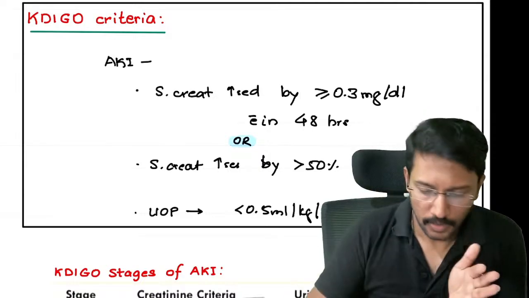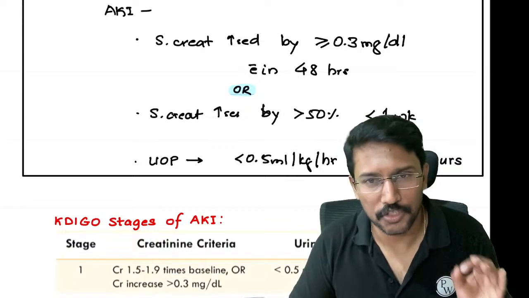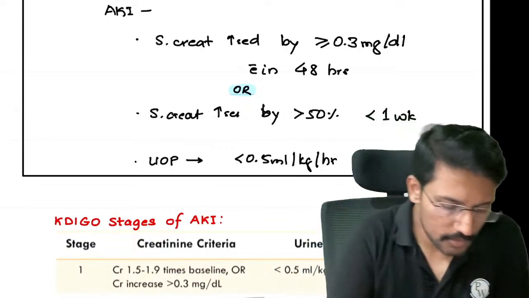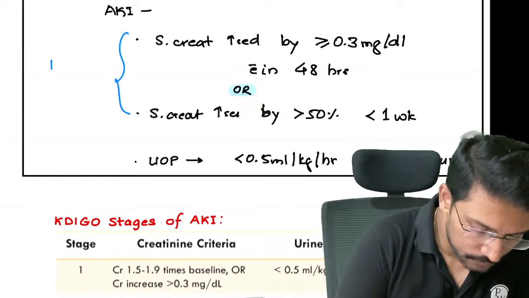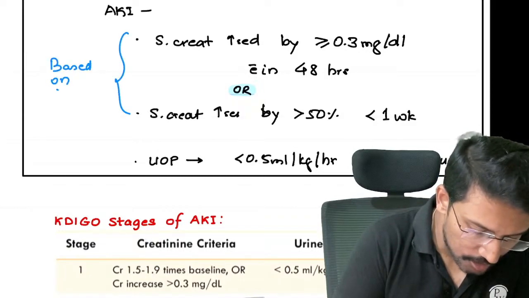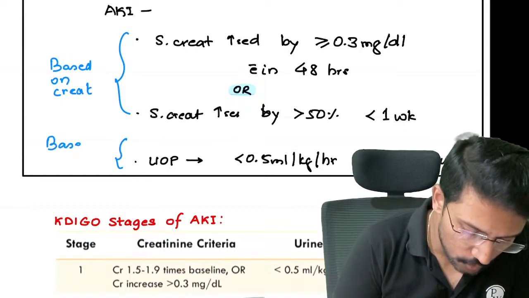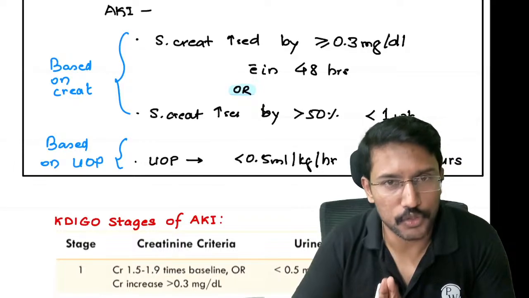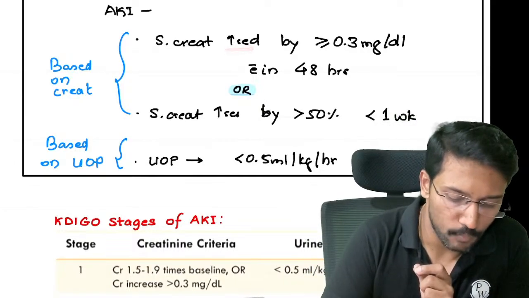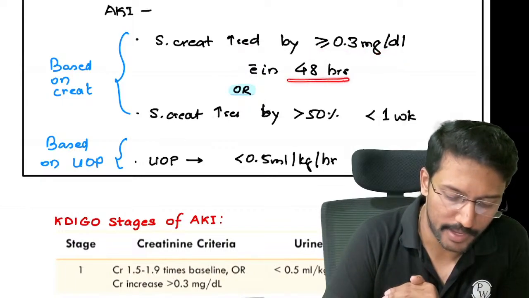According to that, you can say someone has got acute kidney injury if out of the three mentioned parameters, any one is met. The first two parameters are based on the creatinine, right? So these are based on change in the creatinine that is happening, and the last one is based on the change in urine output. Okay, so a person will be called as having acute kidney injury if his serum creatinine increased by more than or equal to 0.3 milligrams per deciliter within a span of 48 hours.